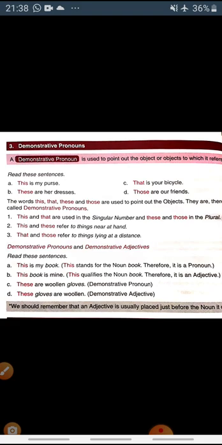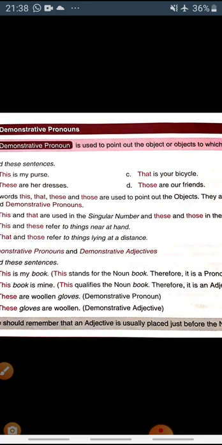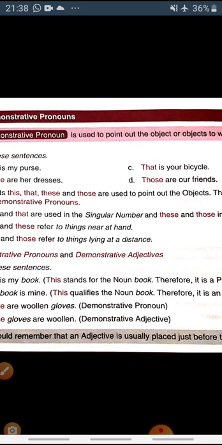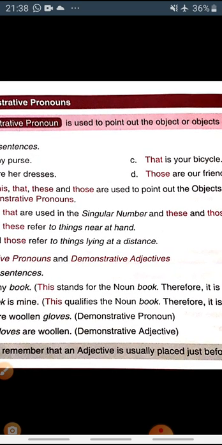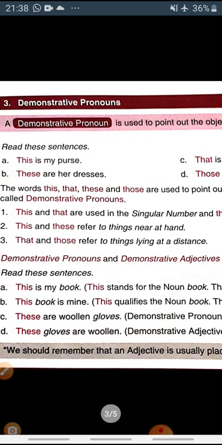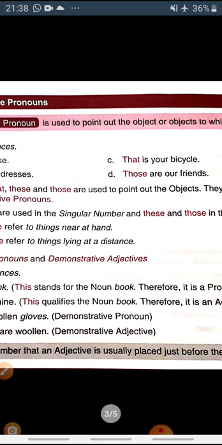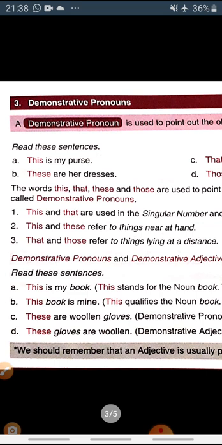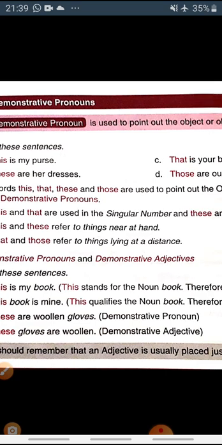Coming to the third type, that is demonstrative pronoun. Demonstrative word means to point out the object or person. And the words used for demonstrative pronouns are this, that, these, and those. This is my purse. These are her dresses. That is your bicycle. Those are our friends. So this and that is the singular form, and these and those is the plural form, right?